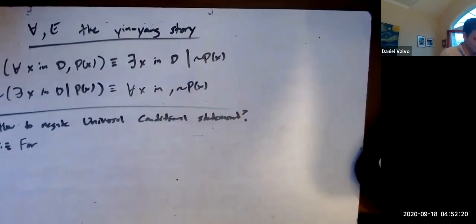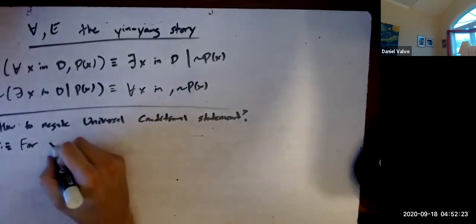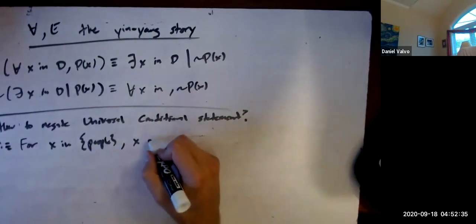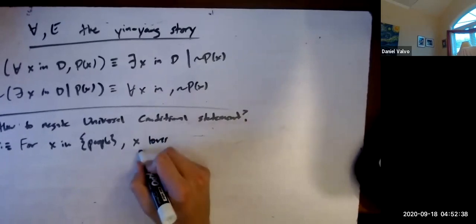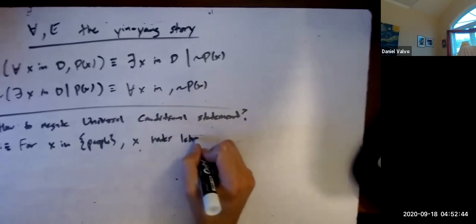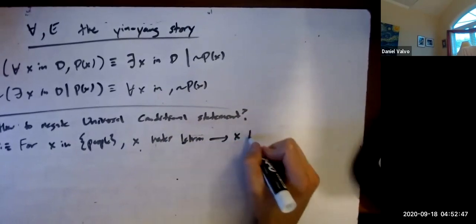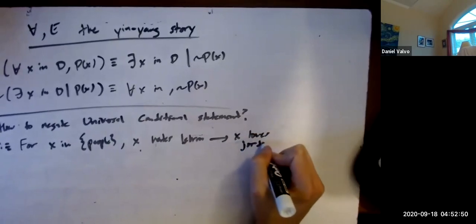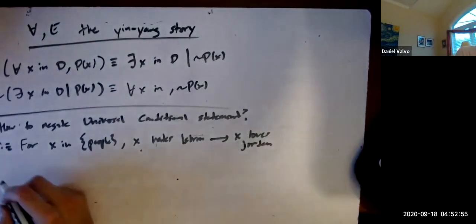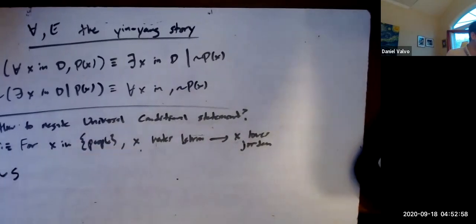For all x in people, x loves or hates LeBron implies x loves Jordan. I like it. So that's a statement. So how do we negate this statement is the question. Doesn't matter if it's true or not.